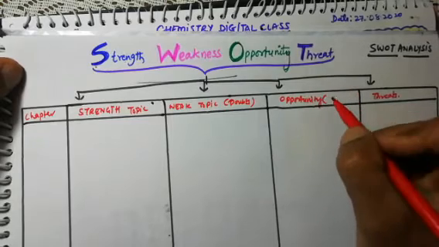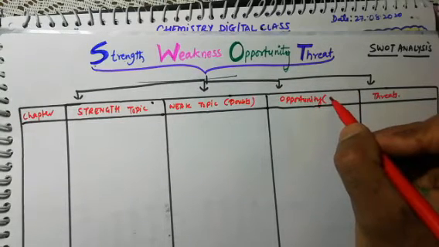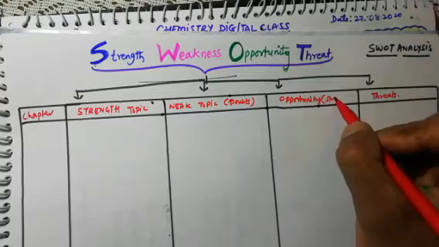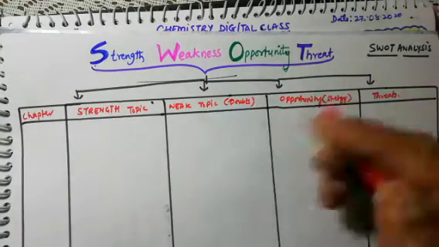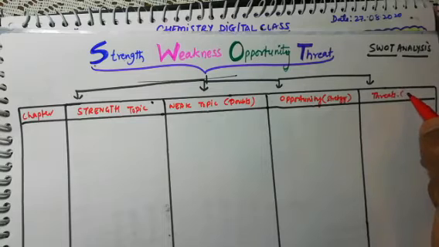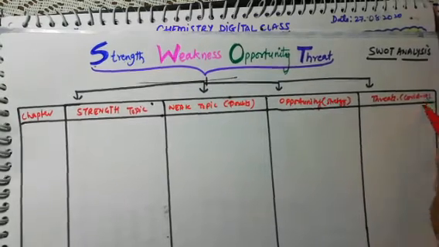Opportunity means what are the strategies that help us change the weak topic into strength. And what are the threats? Threats are, obviously, that you are not coming to school. COVID-19 is a threat.